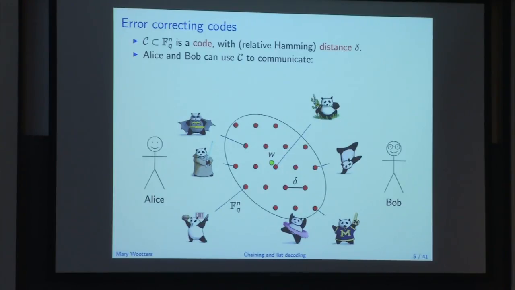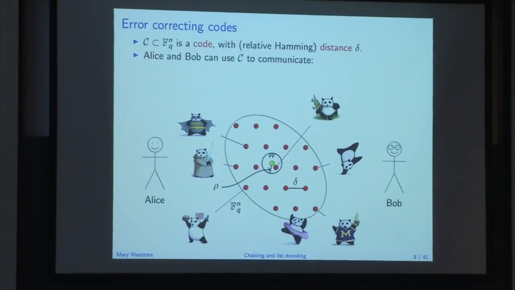Now the good news for Alice and Bob is that if the amount of noise that the adversary was allowed to add, this distance rho, is less than half the distance of the code, delta, then Bob can easily see that Alice meant to send this codeword, and he knows exactly what she meant. So that's a high-level overview of error-correcting codes. There are some parameters that, just so you remember, I've written up here.